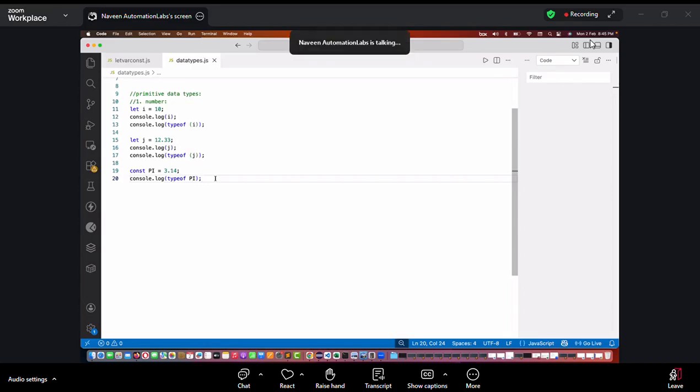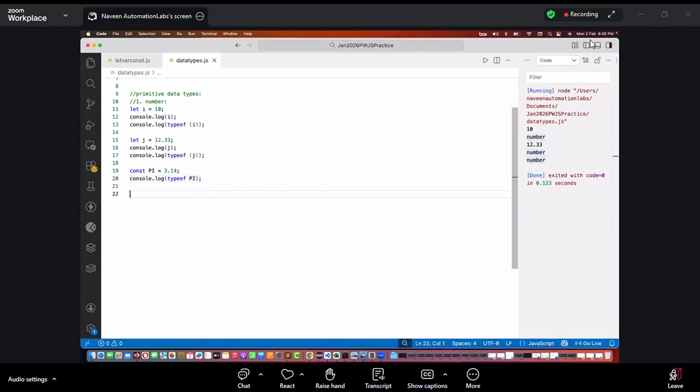Yes, you can say identifiers also, or keyword identifiers. You can call const and let these identifiers for the variables. Okay, so let's run it. See this, again it's also a number. 3.14 is a number. Simple.